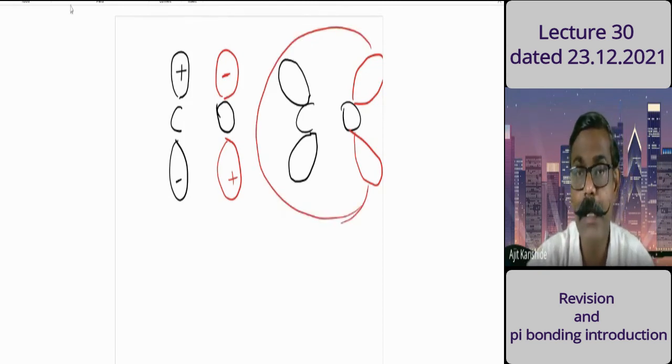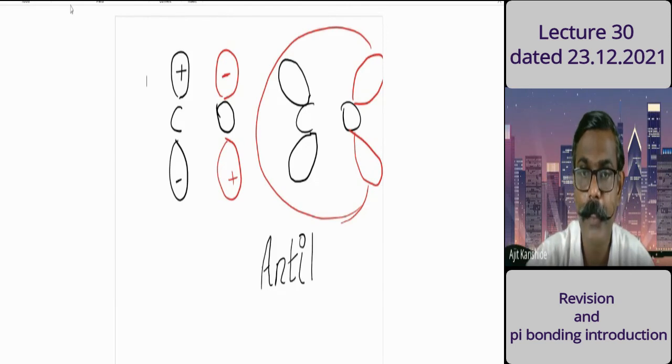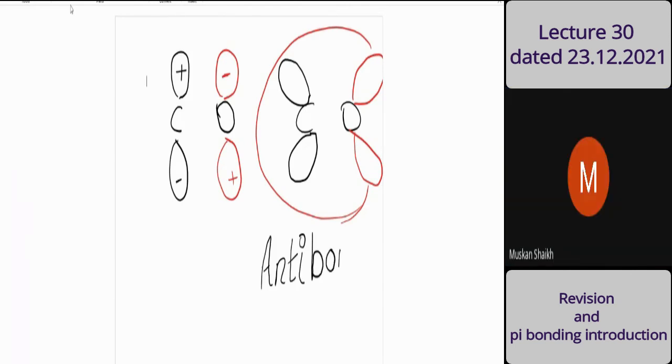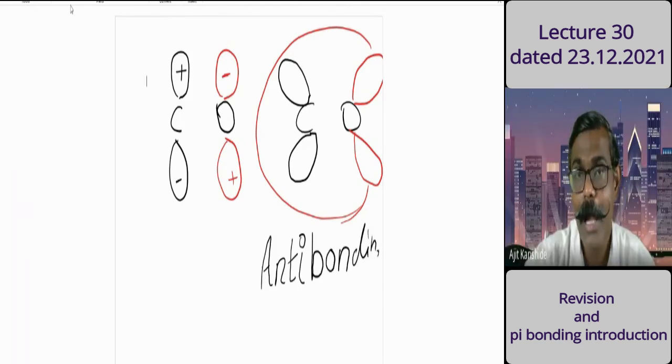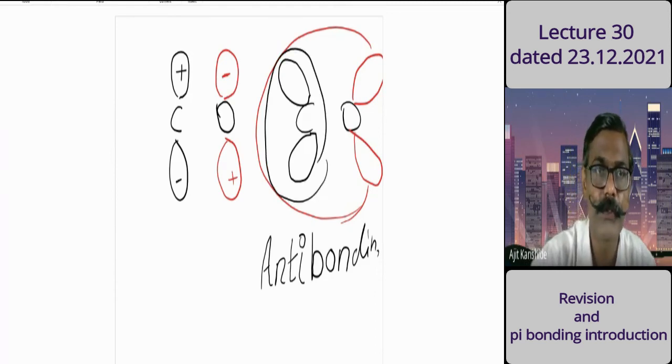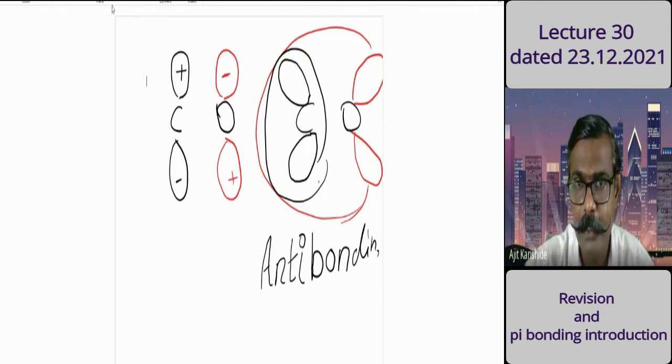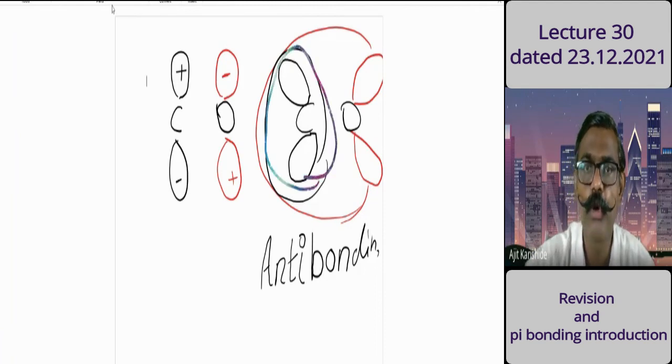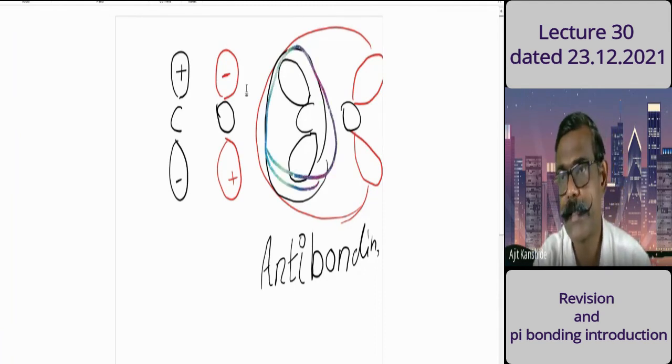By which kind of interaction? Bonding or anti-bonding? Anti-bonding. Now I want to consider only one part out of the different aspects, only the part which is going to interact with the metal. So I represent that part now.